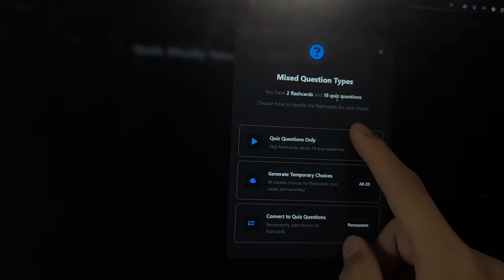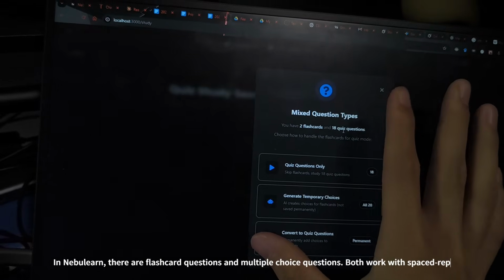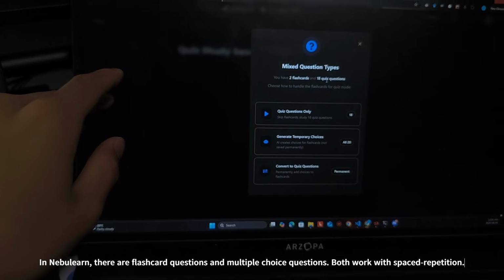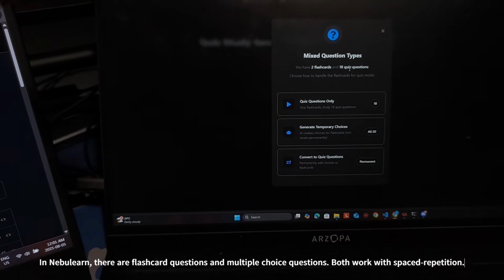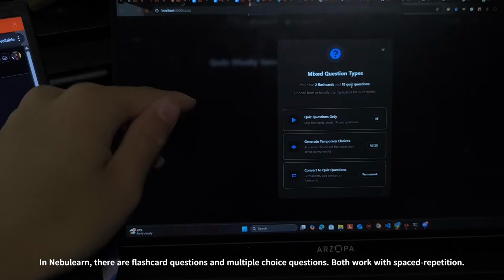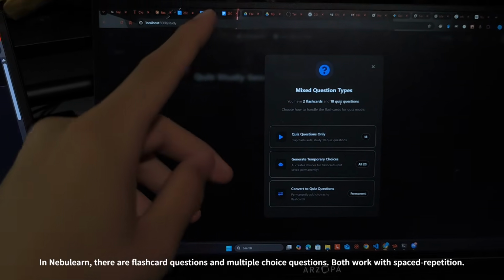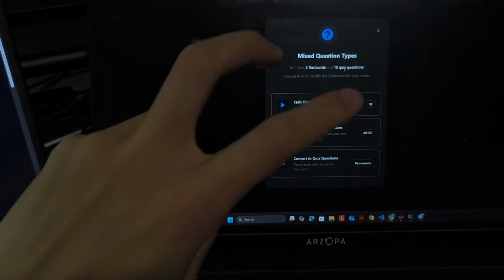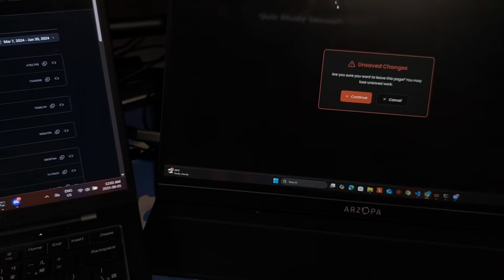I should mention that although Nebulearn is a flashcard spaced repetition system, you can also save questions as multiple choice questions. Multiple choice questions are similar to flashcards in the sense that the correct answer is sort of the backside of a flashcard, and the front side of the flashcard would just be the question, and then your distracting choices are simply just extra information. Anyways, let's go back.